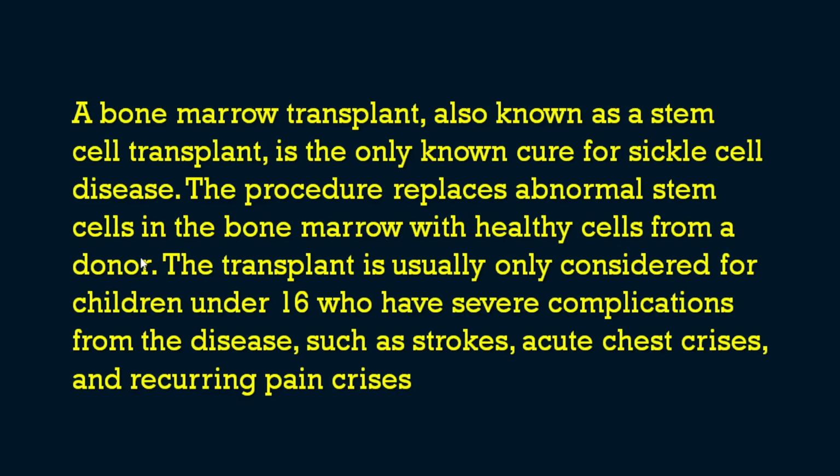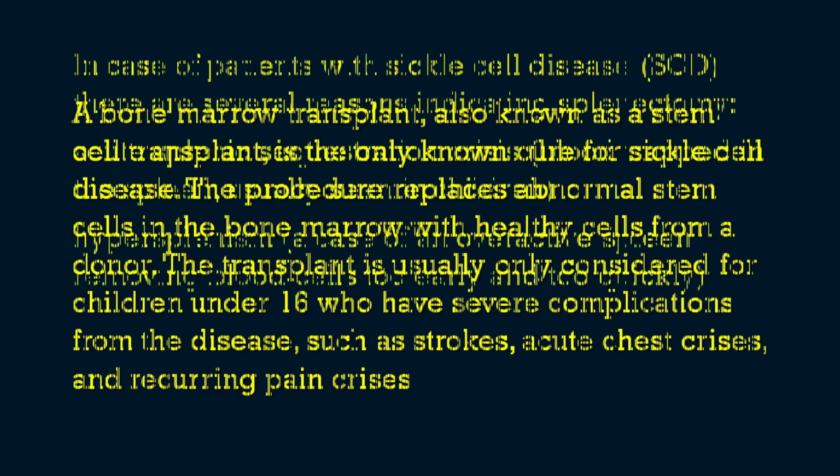The transplant is usually only considered for children under 16 years of age who have severe complications from the disease. Okay, so this is another important point, the severe complications like strokes, acute chest crisis, and recurring pain crisis. So the indication for a bone marrow transplant in children is that they are under 16 years of age with severe complications of sickle cell anemia, like strokes or acute chest crisis or recurring pain crisis, etc. So this is the indication. Okay, so the other options we will see.